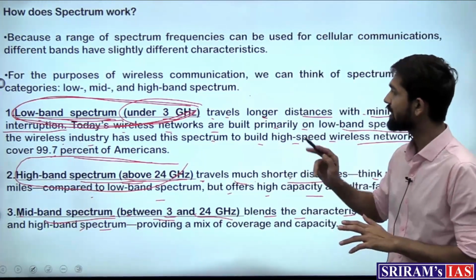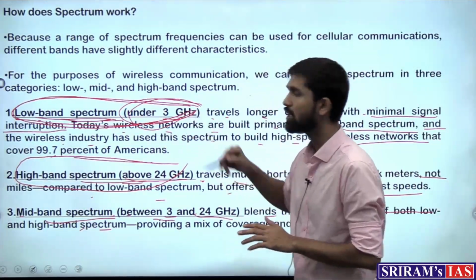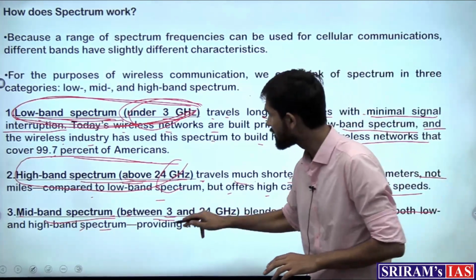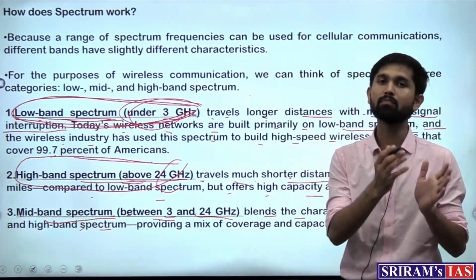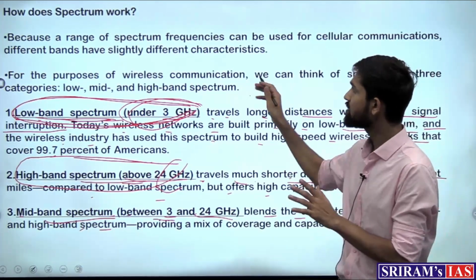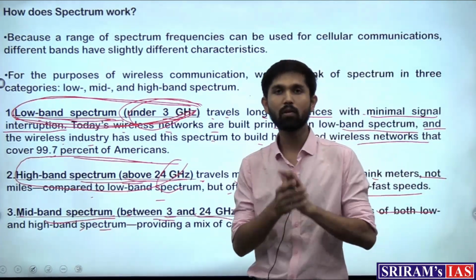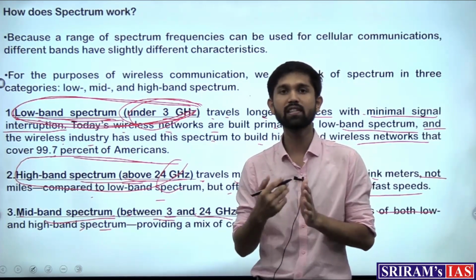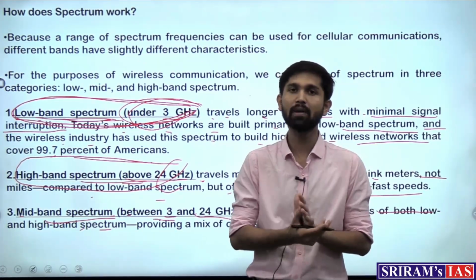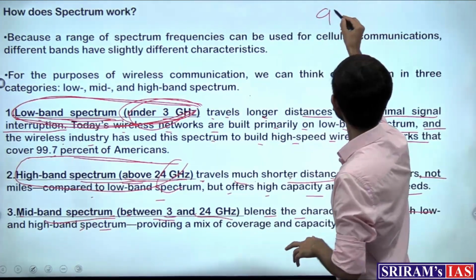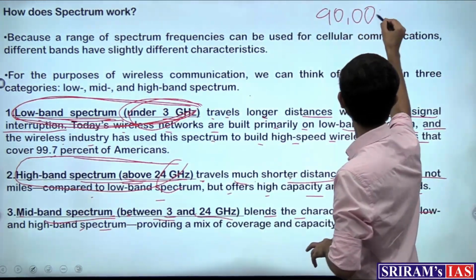So the auction that is happening has certain bands in the low band spectrum, has one band in the high band spectrum, and certain bands in the mid band spectrum that the telecom operators would be buying from the auction. So this is the backdrop of how the auction works. What exactly do we mean when we say 5G spectrum auction is happening? So with this auction now, the government was set to earn 90,000 crore rupees.